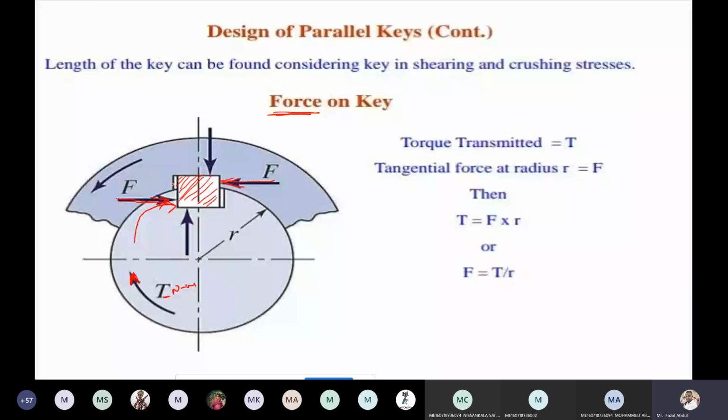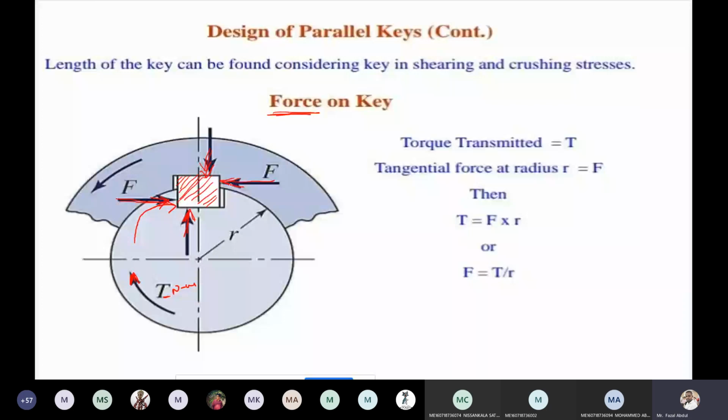To insert the key, we require a large amount of force. When we are inserting it, the key is subjected to a compressive force. That is the first reason for the forces on the key. The second reason is that due to transmitting the torque, the tangential force is acting. These are the two reasons to generate forces on a key.